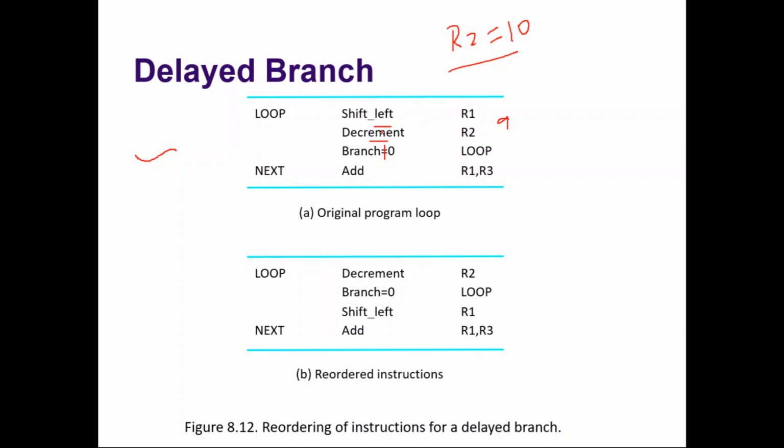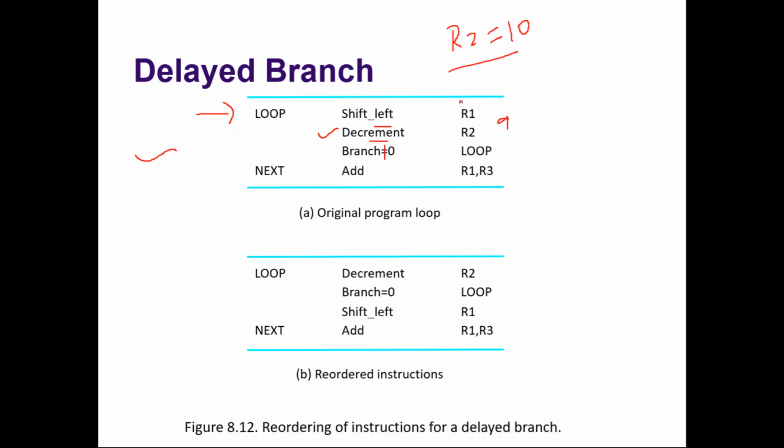So branch not equal to 0 means what? It will check the previous instruction. What is the previous instruction? Decrement R2. Previously it was 10, now it is 9. So is 9 equal to 0? No, it's not equal to 0. So loop. So loop means this will execute.